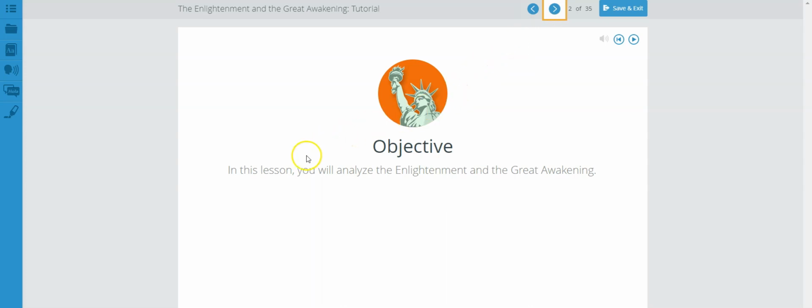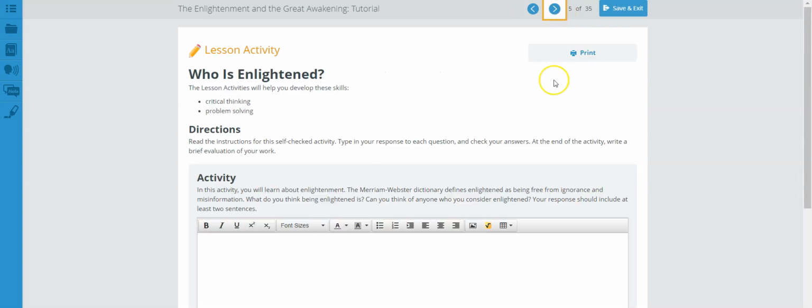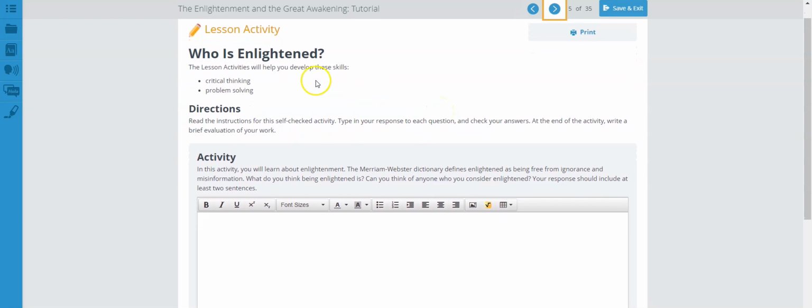And the objective for today is that you will analyze the Enlightenment and the Great Awakening. We are now on page 5 of the Enlightenment and the Great Awakening tutorial, and this is your first lesson activity. And basically on this lesson activity, you have to use your notes already and any prior knowledge that you may have. And it is who is enlightened.